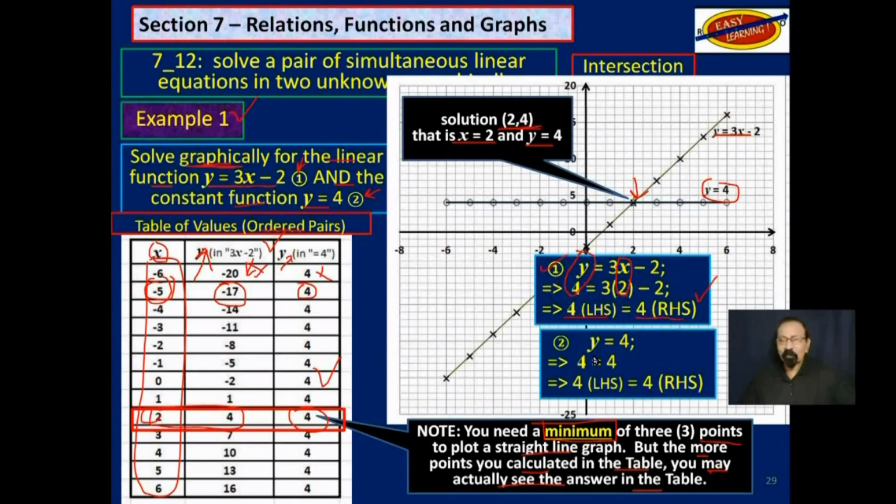But then the second one, y is equal to 4, substitute 4 that we got from the graph, and we have 4 is equal to 4. So we know that this point, 2, 4, at a value of x is equal to 2 and y is equal to 4, satisfies both equations.